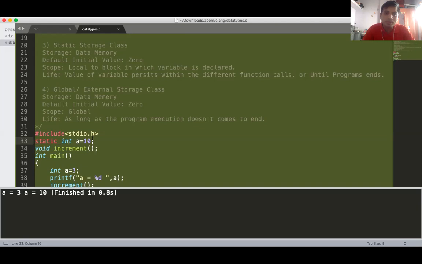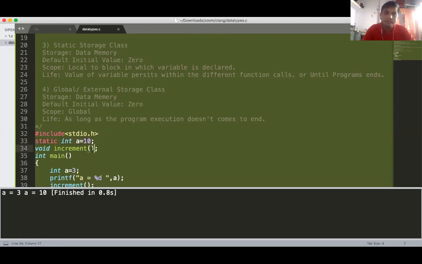Now what is scope? Scope of the static is local to the block in which the variable is defined. Now there is no block defined for the static variable. So if no block is defined, it means that it is global. So static int a equal to 10 is nothing but your global variable now.